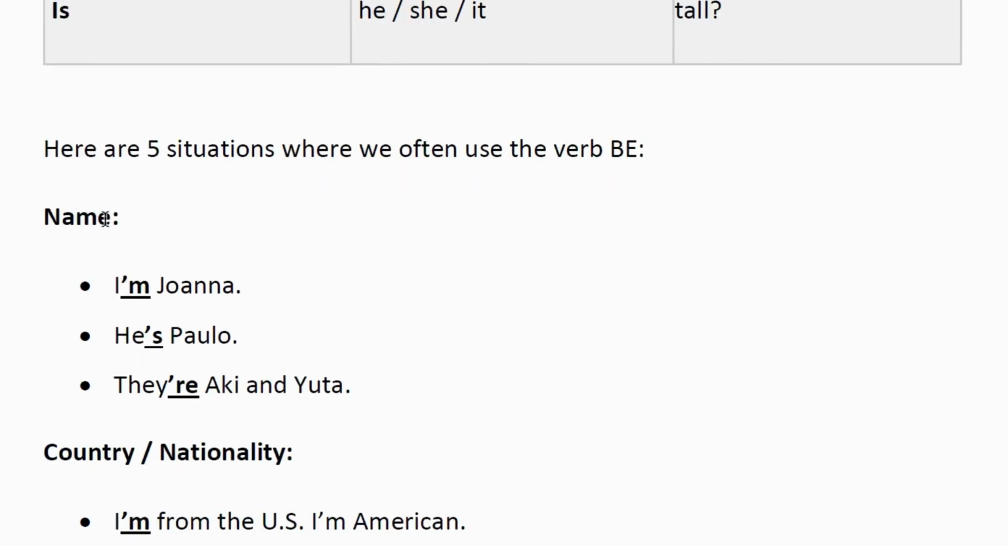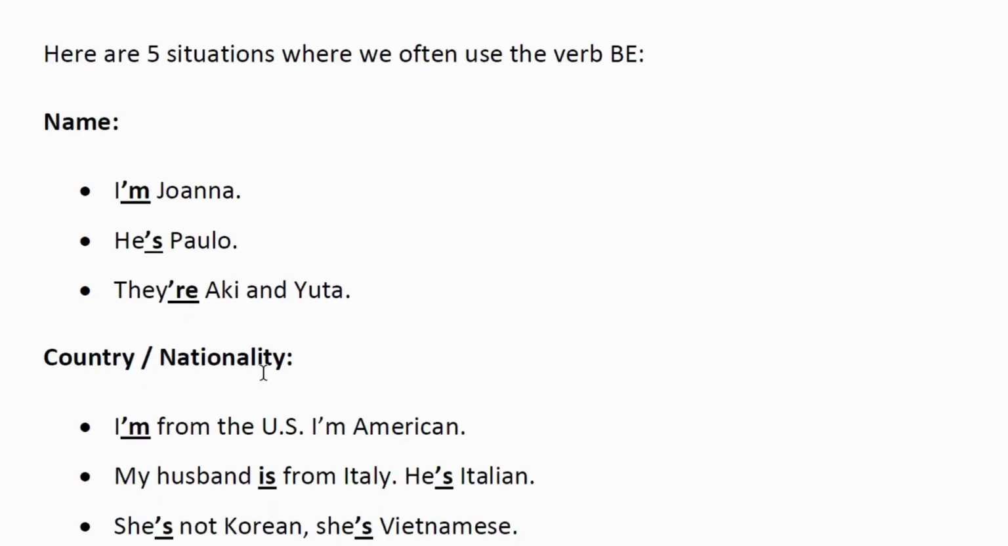Here are 5 situations where we often use the verb be. With names, for example, I'm Joanna. He's Paolo. They're Aki and Yuta.